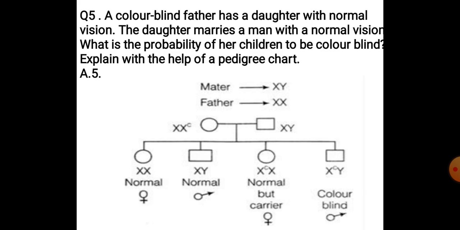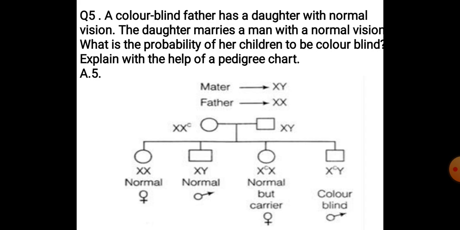Next, question number 5. A color-blind father has a daughter with normal vision. The daughter marries a man with normal vision. What is the probability of her children being colorblind? Explain with the help of a pedigree chart.